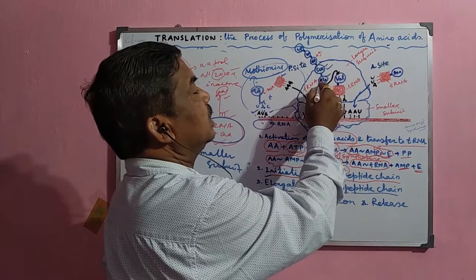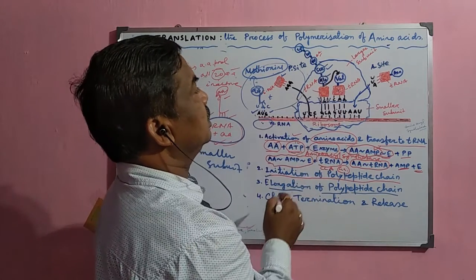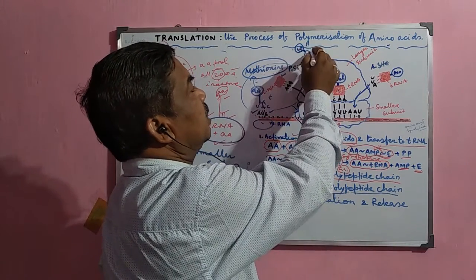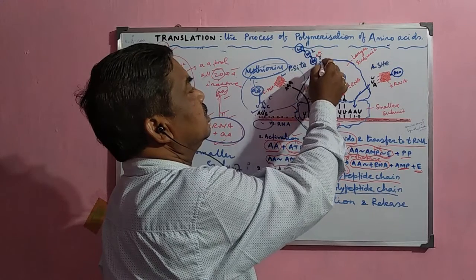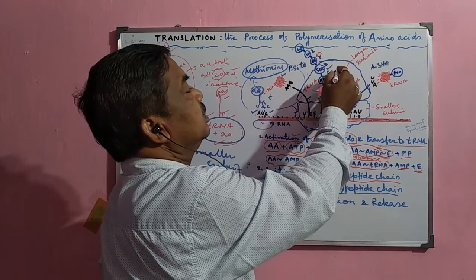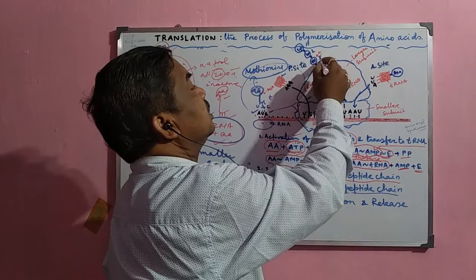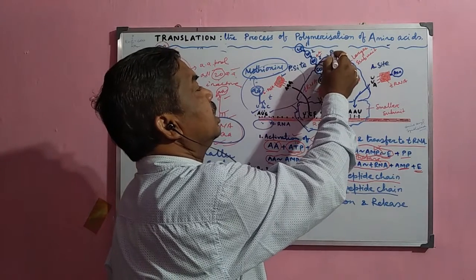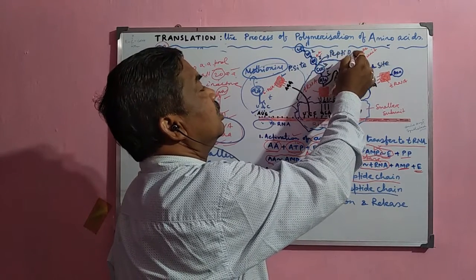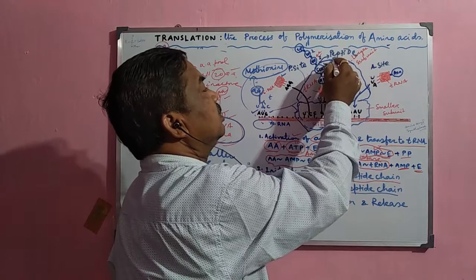So in this way, the first amino acid, second, third, fourth, fifth, sixth amino acid, all the amino acids combine together with the help of the peptide bond. These are called the peptide bonds.